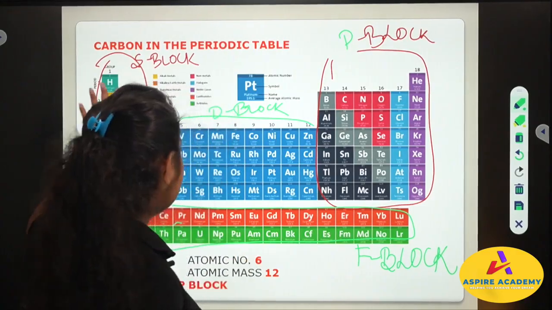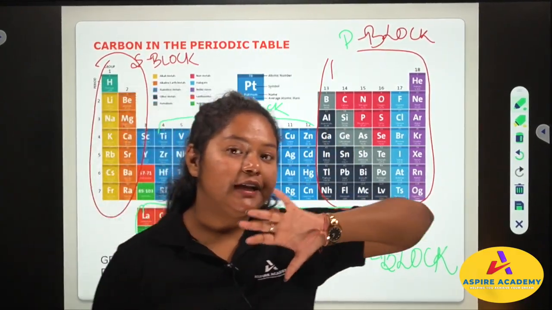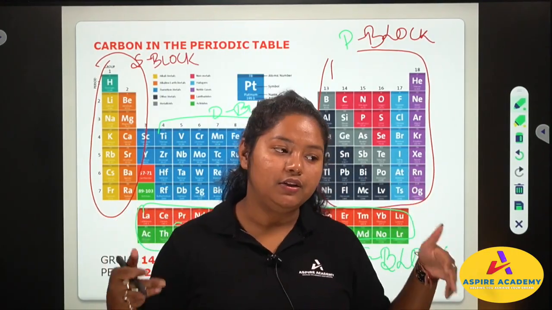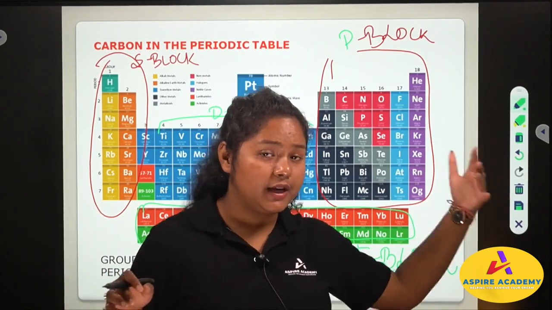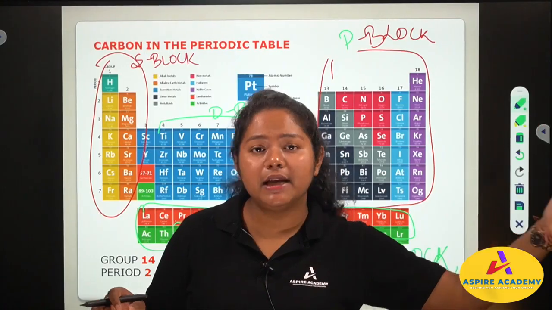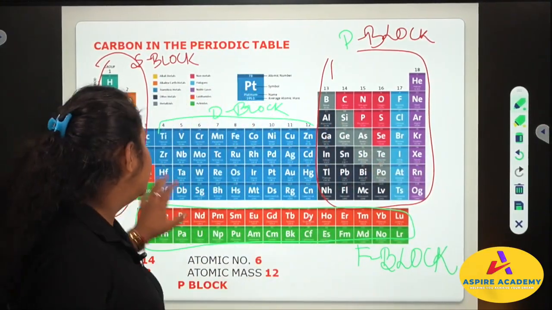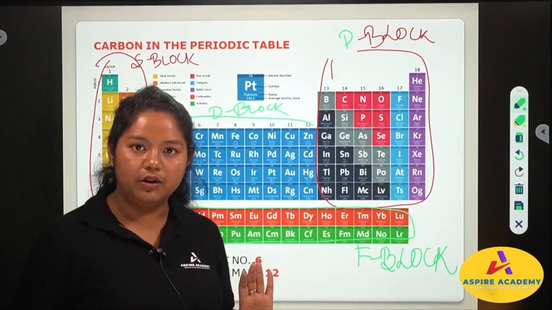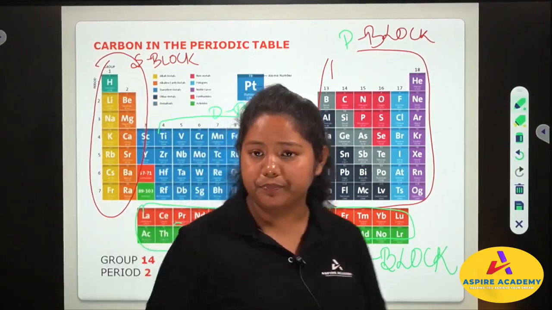Now you see, we have this entire periodic table, and here we have different blocks. Like you are a class 10 student. In the school you must be having different sections, like section A, section B, section C, section D, and so on. Similarly, the elements have blocks: S block, P block, D block, and F block. So they are divided into different blocks.